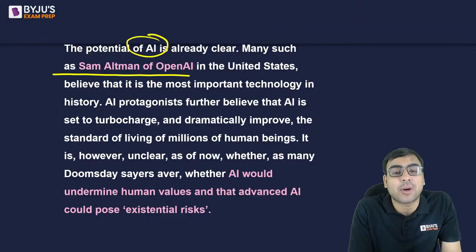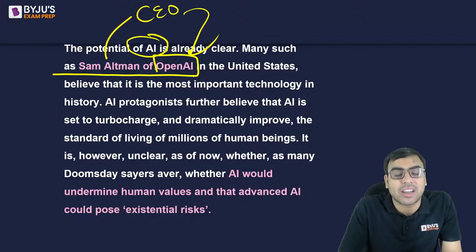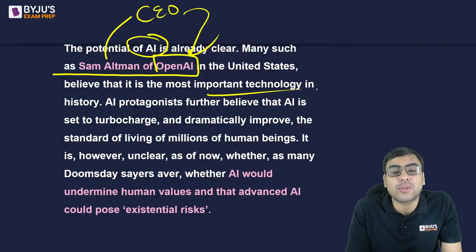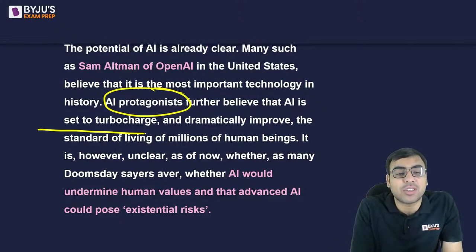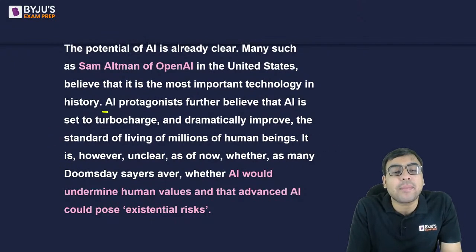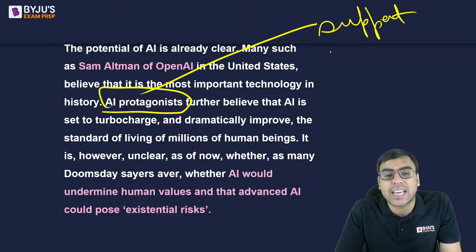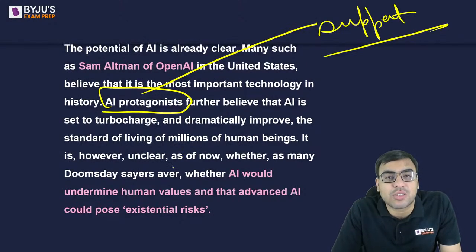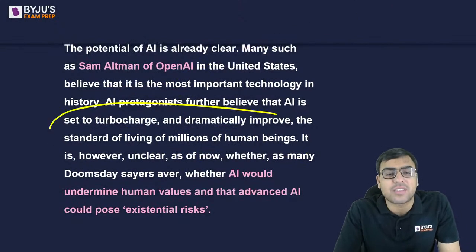Many, such as Sam Altman, है ना. Sam Altman is actually the CEO of OpenAI. Believe that it is the most important technology. Hai na? AI protagonist further believes that AI is set to turbocharge and dramatically improve the standard of living of millions. And AI protagonist means those who support, hai na? Those who support the artificial intelligence. They say actually that it will dramatically improve the lives of millions of people. Yes, it might happen.